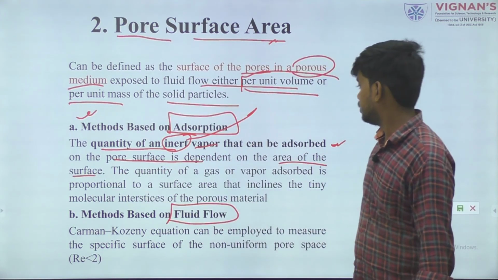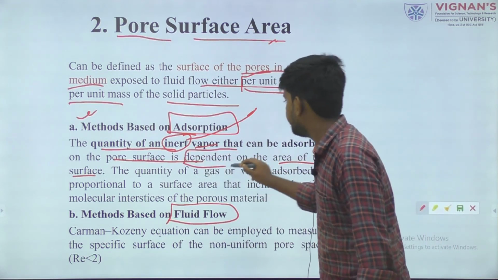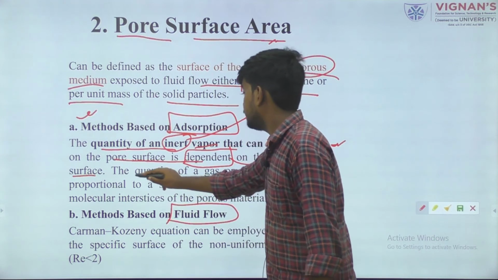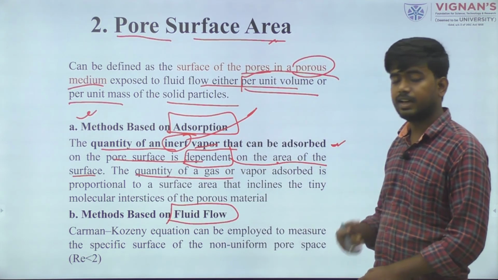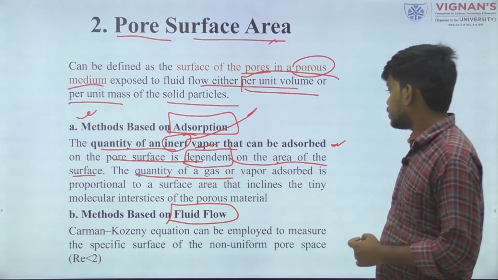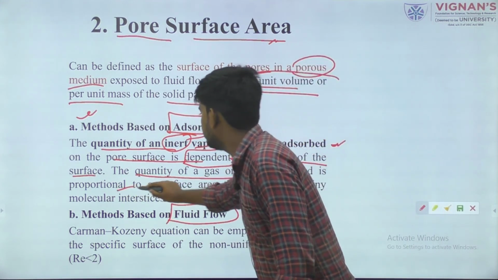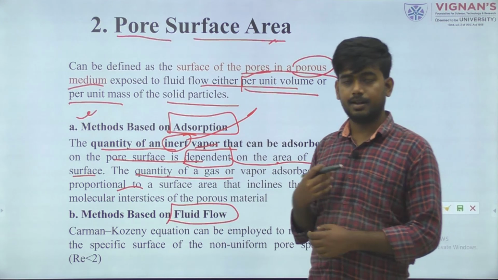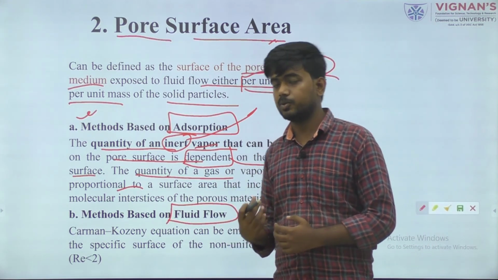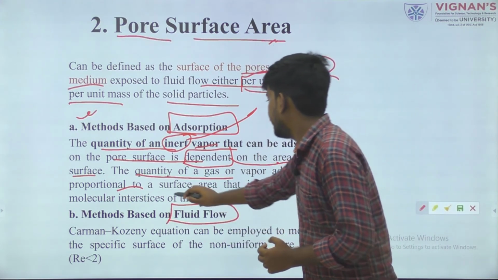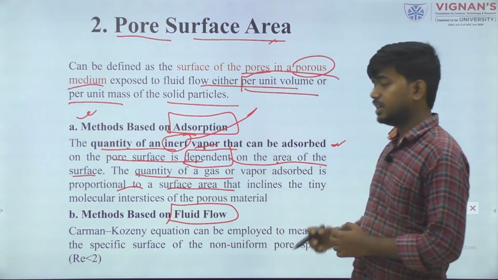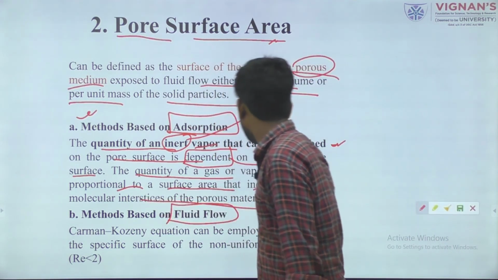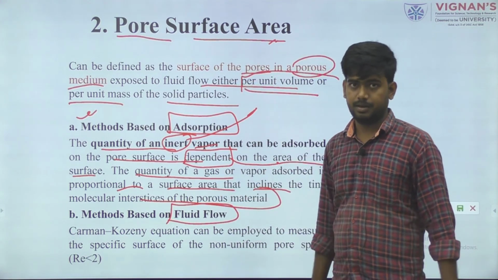Pore surface is directly linked with the area of the surface. The amount of gas or vapor that can be absorbed is proportional to the surface area. That is, the amount of gas or vapor absorbed by this particular material is directly proportional to the surface area, and indicates this pore surface area.